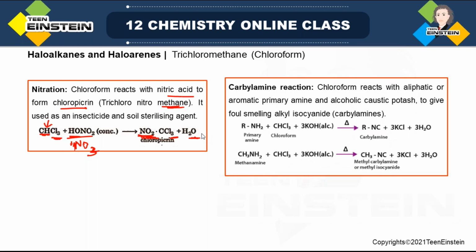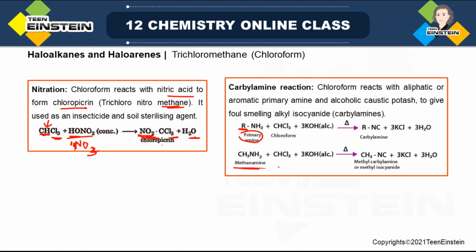Fourth reaction, carbylamine reaction. Now this test we use for detection of primary amine, because for this reaction one of the reagents, a primary amine, must be present. This is the general form RNH2.